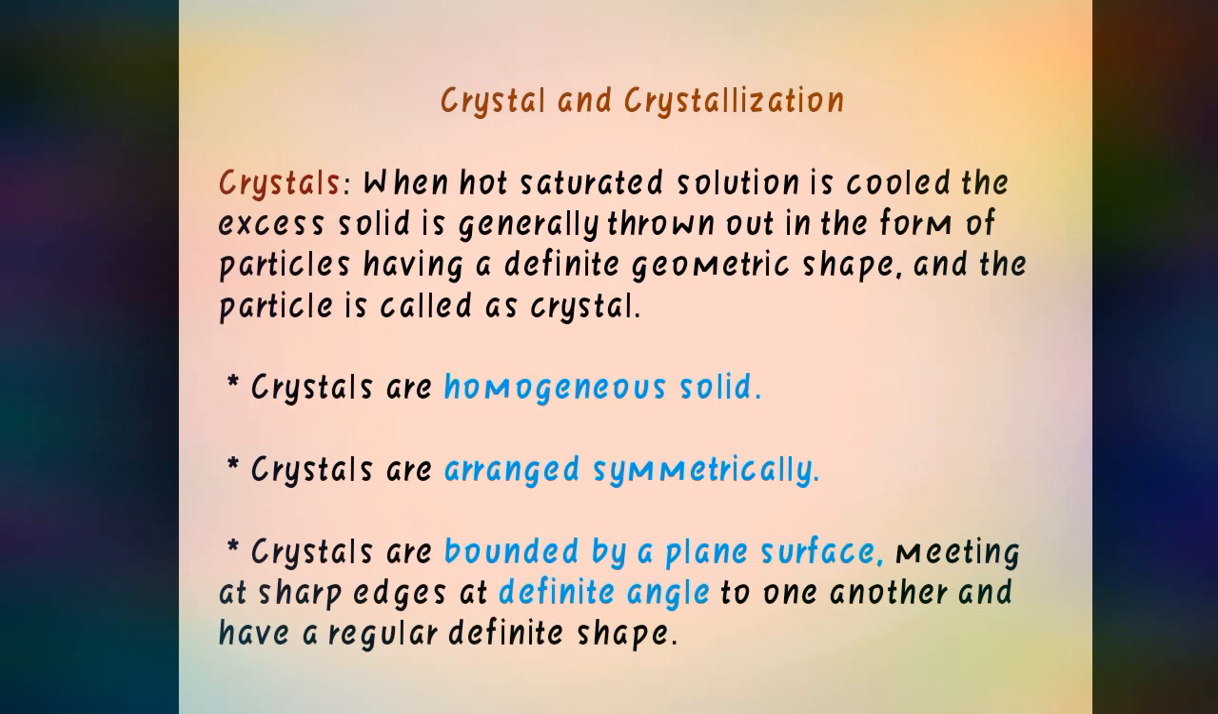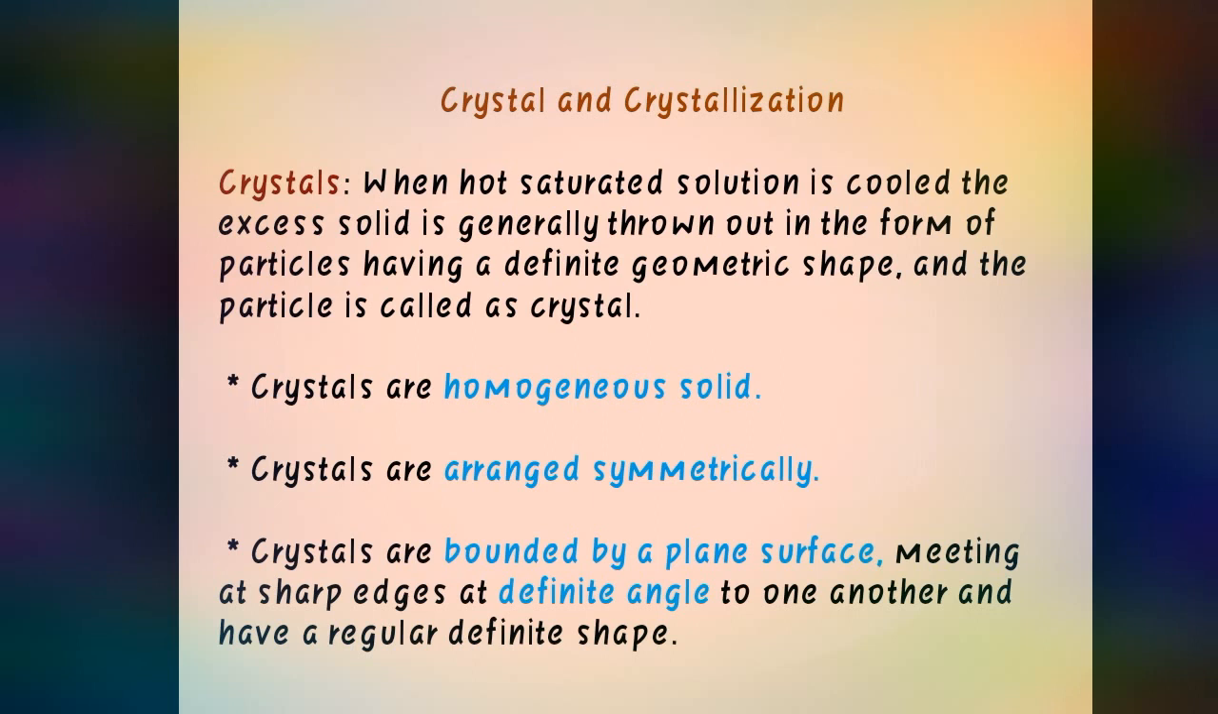Whenever we prepare a saturated solution, we keep on adding a solute to a solvent. Then after some time, the substance cannot be further added to the solvent, so we say that the solution is saturated. For preparation of crystal, the first condition is to make a hot saturated solution, and after that we have to cool it. The excess amount of solid will be collected at the bottom and will form a particular shape, and that shape is called a crystal.